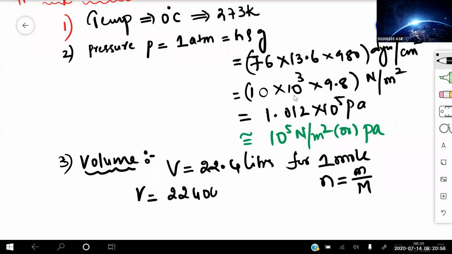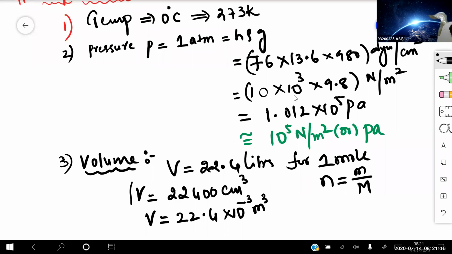22,400 centimeter cube if I'm taking the CGS system. So ultimately I can write here that volume V is also equal to 22.4 into 10 to the power of minus 3 meter cube. Whether you are writing in terms of density or this relation, this is the relation we need to remember for the given conditions. So these are the STP conditions, very important while doing problems of kinetic theory of gases.